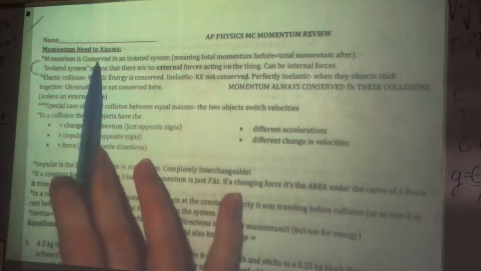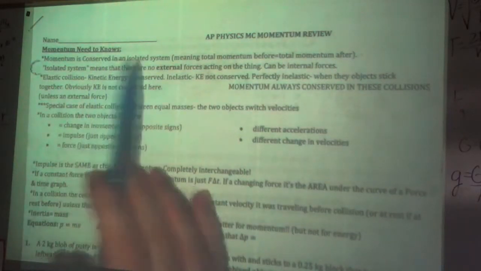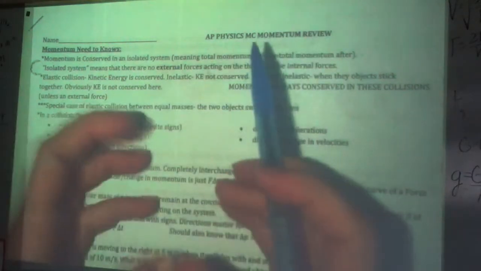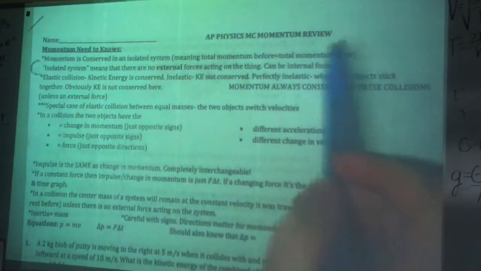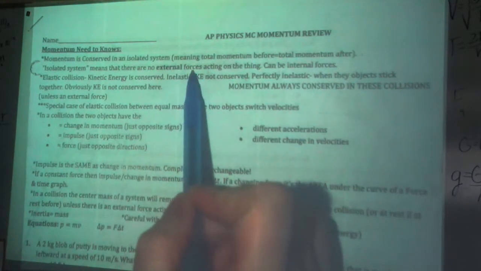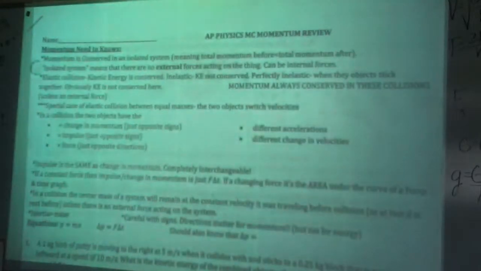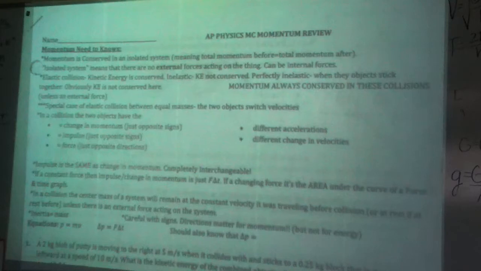Some quick recaps here. Momentum is going to be conserved in a system. So that means the total momentum. If you have two carts crashing, obviously the different momentums of the different carts can change, but the total momentum has to be the same both before and after, unless there is an external force acting on it. So them crashing, there are forces, but those are internal forces to the two carts. An external force would be like if they're also falling down, right? Then there would be gravity or friction, etc. But most of the time, there are no external forces, so total momentum should be conserved.